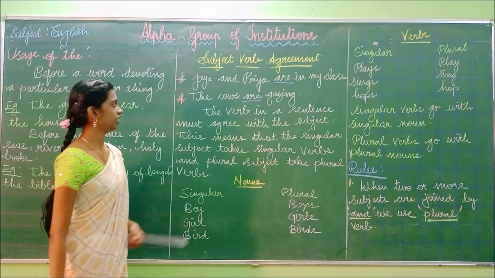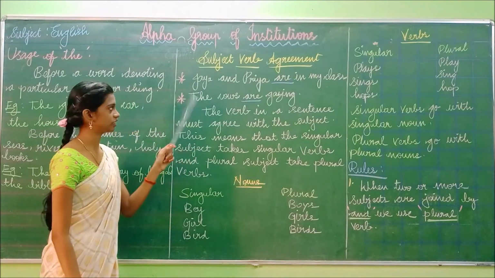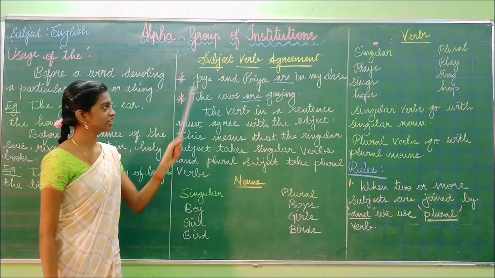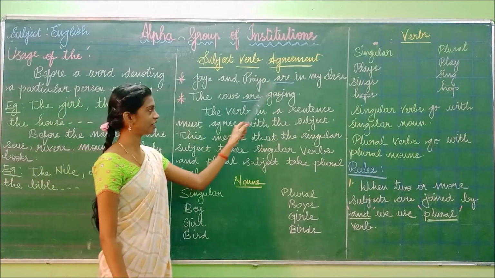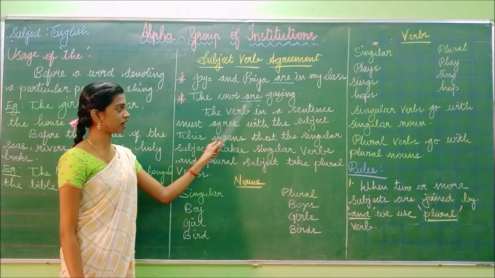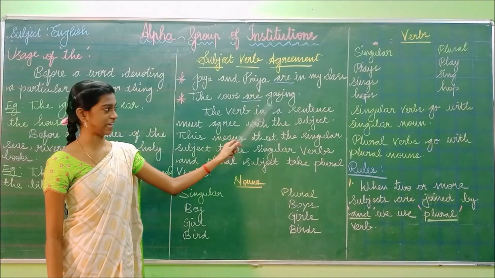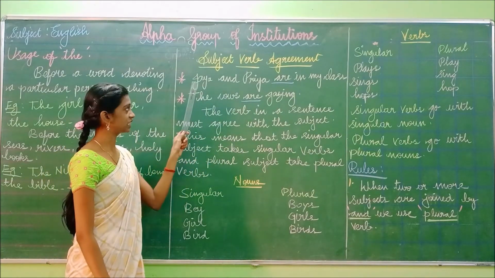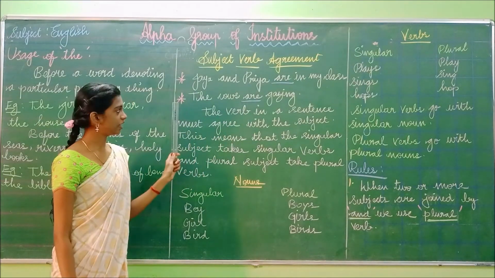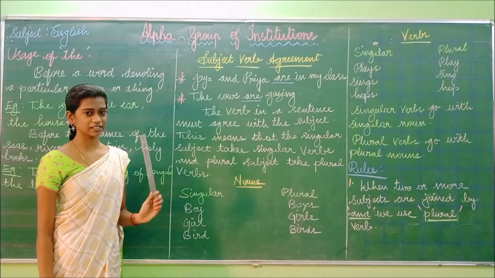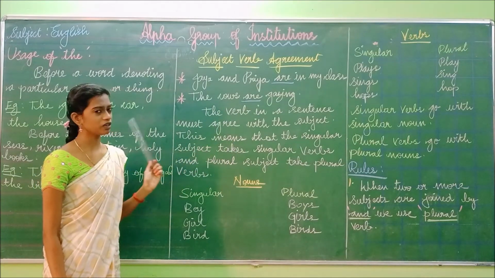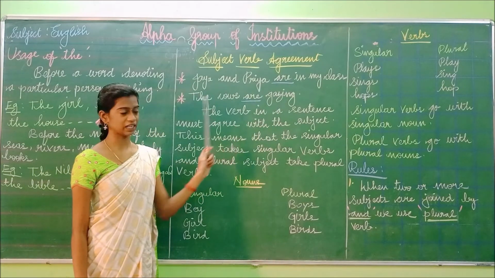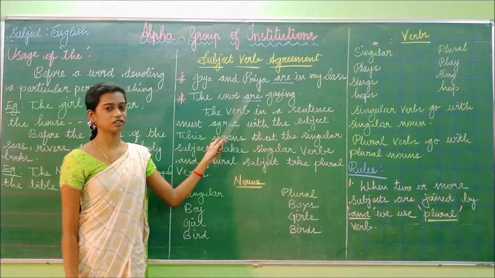Now I have written two examples for you. Jaya and Priya are in my class. Repeat after me: Jaya and Priya are in my class. The cows are grazing. The cows are grazing. What is the subject in the first sentence? Very good. The subject is Jaya and Priya. And what is the subject in this sentence? The cows. And what is the verb? Very good. The verb is are in the first sentence, and in the second sentence also the verb is are.